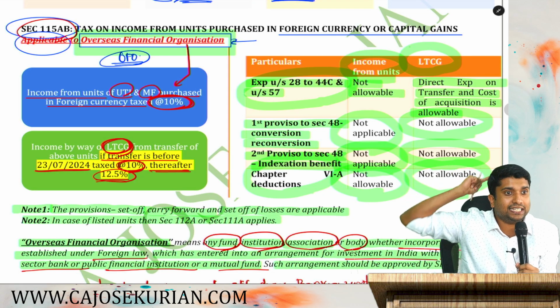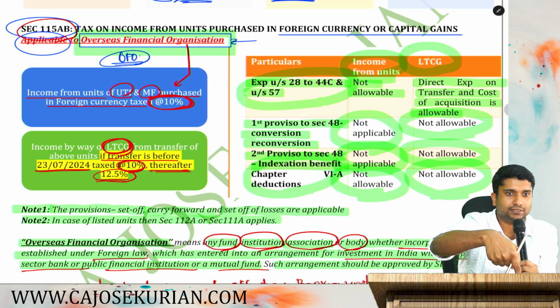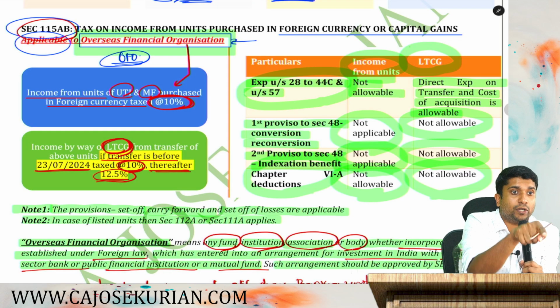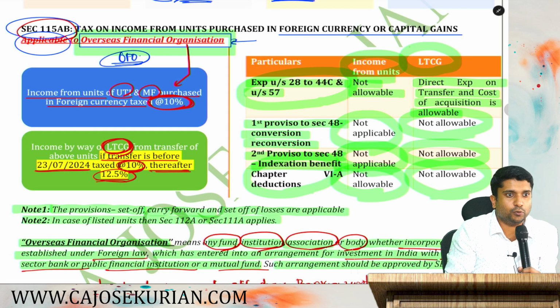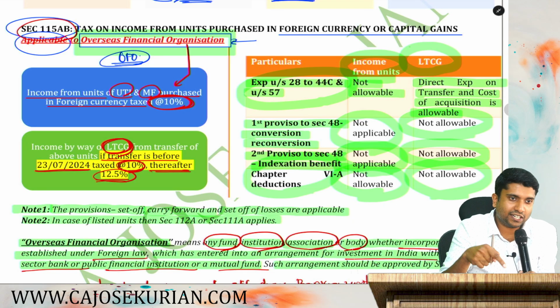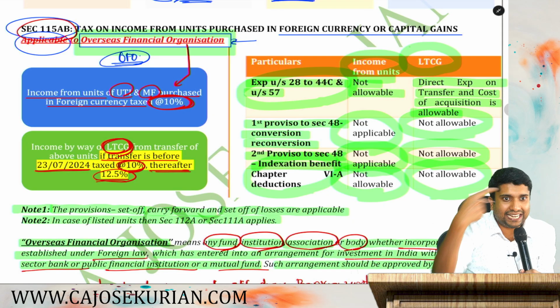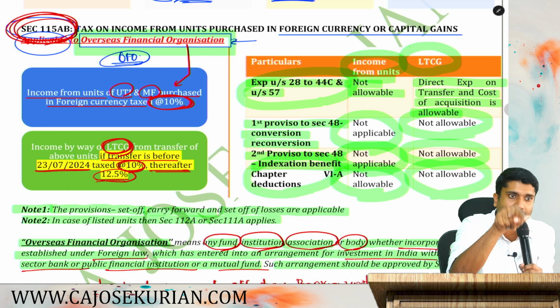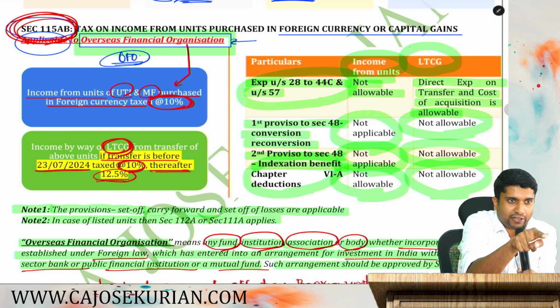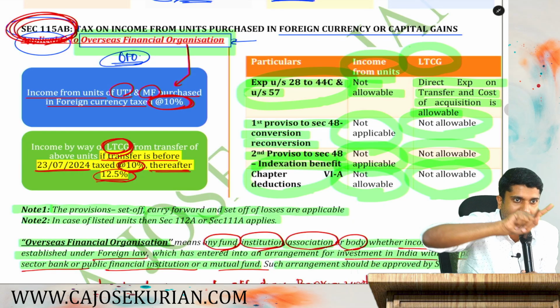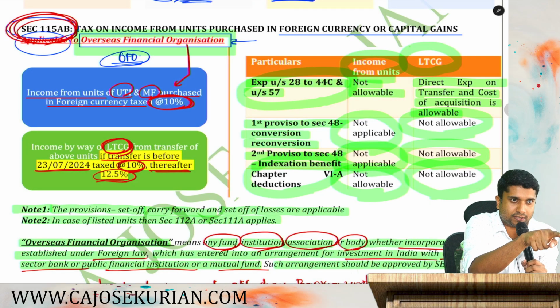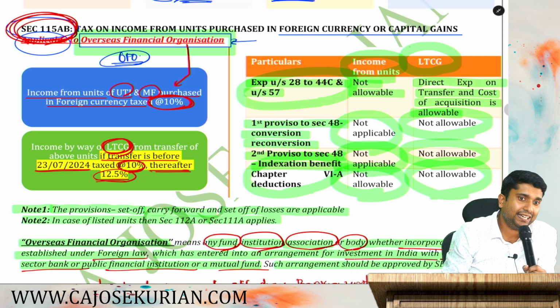Because 115 AD says any income from securities of specified fund. 115 AB says income from UTI or mutual fund for an OFO. So you tell me, if that comes under both AB and AD, which one will prevail? AB will prevail. Why? Because it is specific. You have investment income from UTI or mutual fund. It has to be taxed under 115 AB, not AD, even if the definition overlaps. Don't worry, you have to tax it under 115 AB.